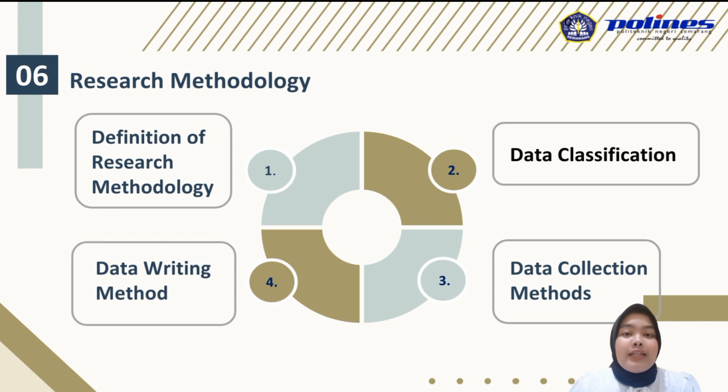The fourth point is the data writing method. Data writing methods include the description method and the exposition method. The description method is used to describe the history of the company, the organizational structure and its sections, and the existing production process at Company X. Meanwhile, the exposition method is to explain the comparison of the calculation of the cost of production according to Company X.